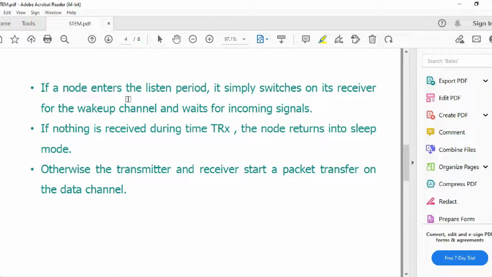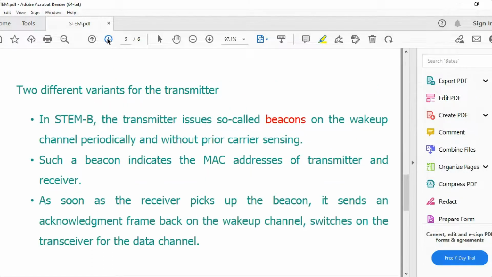Whenever a node enters a listening period, it automatically switches to the wake up channel and awaits the incoming signals. Once nothing comes, it again goes to the sleep state. If a packet is coming, it will take the data either for the transmitter side or the receiver side. Here we have two different variants of transmitter.